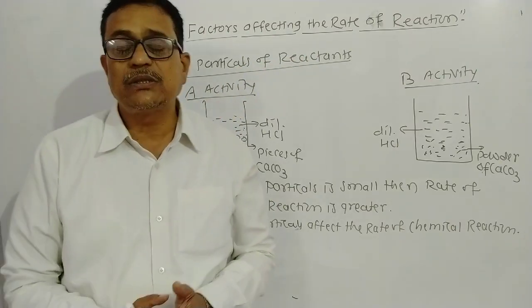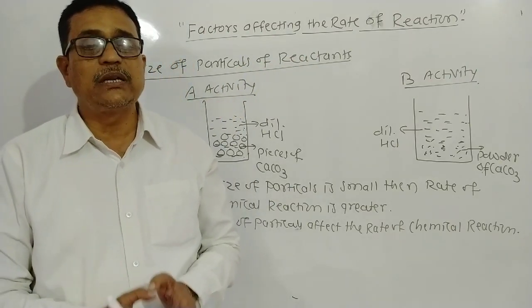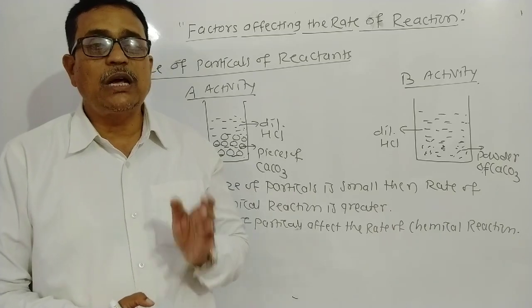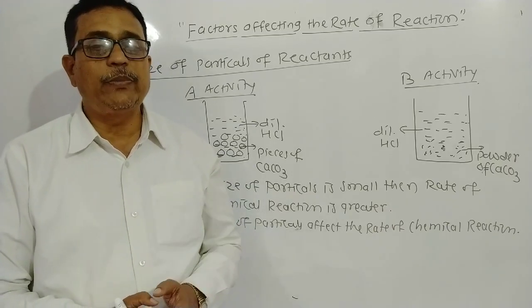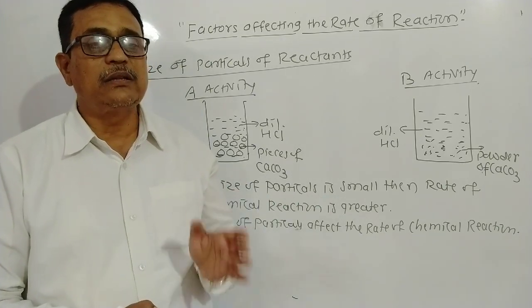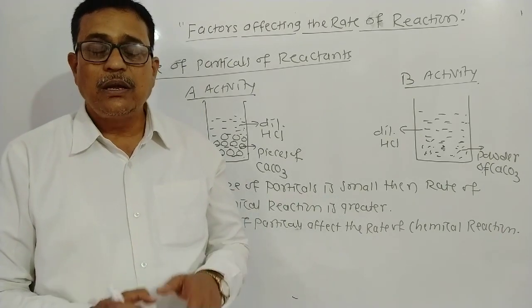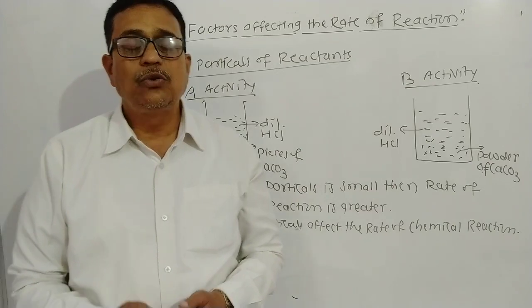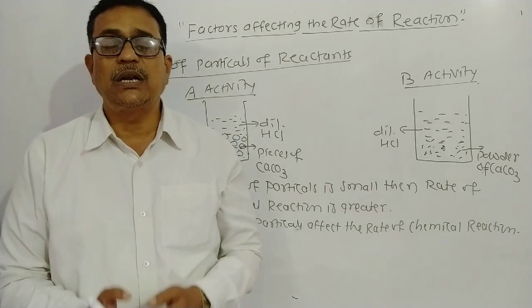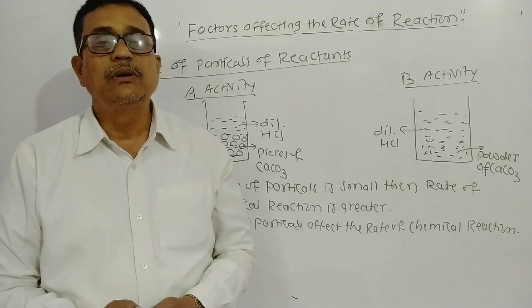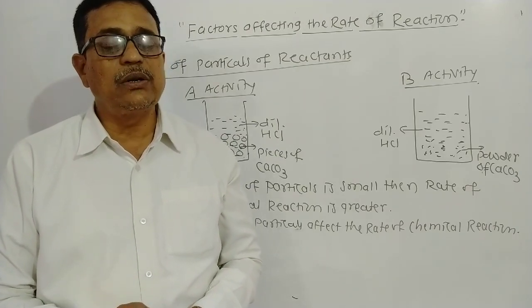Two factors we can study in this video lecture, which can affect the speed of chemical reaction. The first factor is the nature of reactant, and the second factor is the size of particle. In my next video lecture tomorrow, we will study another three factors which can affect the rate of chemical reaction. Please watch my videos continuously.